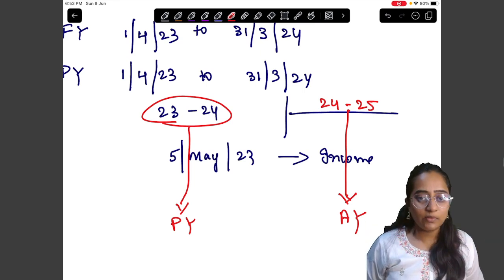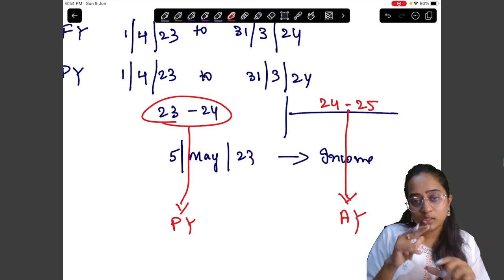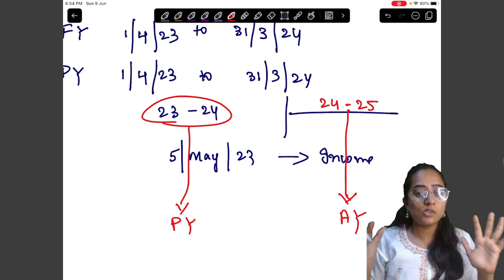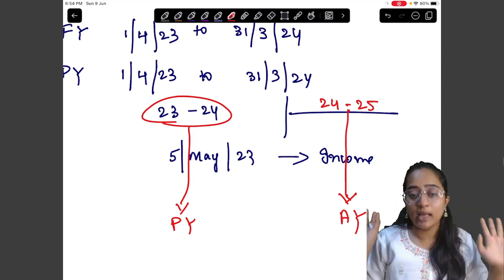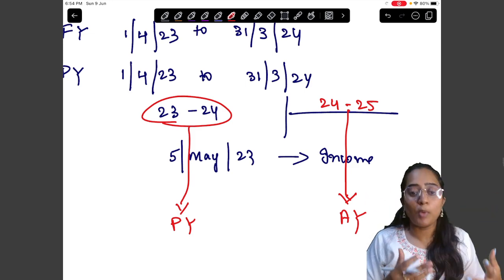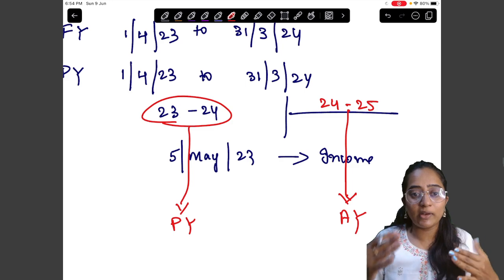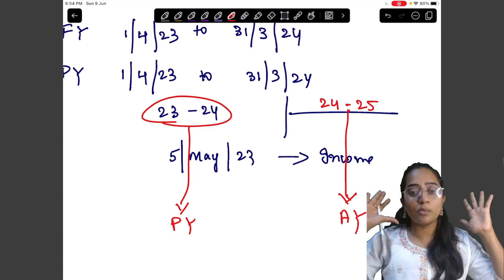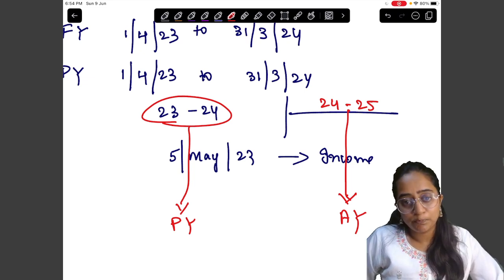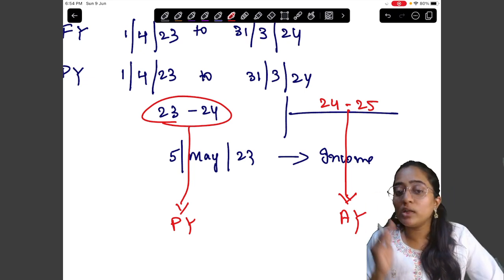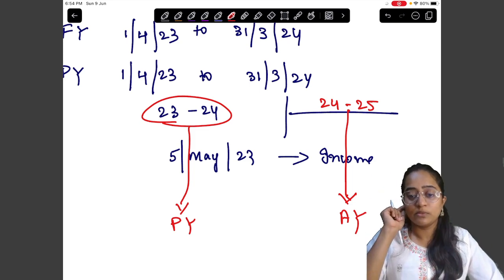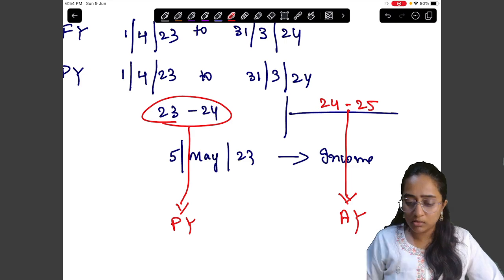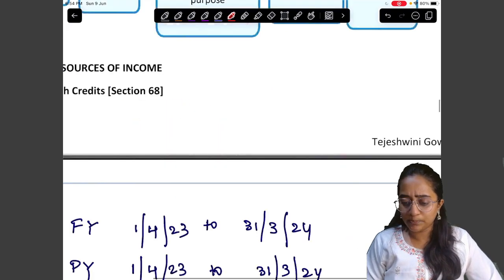Simple. Everyone, understanding the terms previous year and assessment year is very simple, very important, because this goes hand in hand. If I'm speaking somewhere about previous year 23-24, it is implied that I'm speaking about assessment year 24-25. If I'm speaking about AY 24-25, it is implied that I'm speaking about PY 23-24. Simple. Great. We'll move forward.